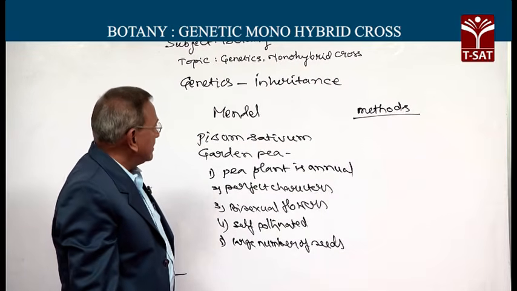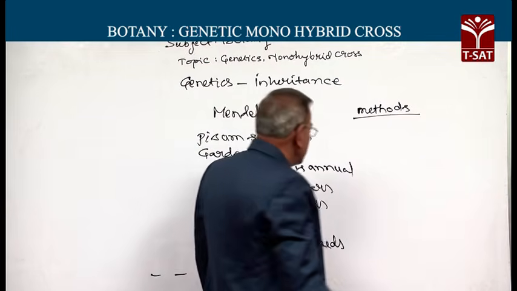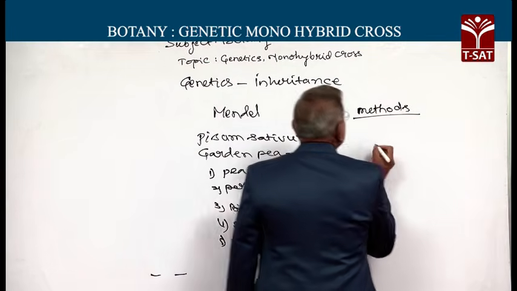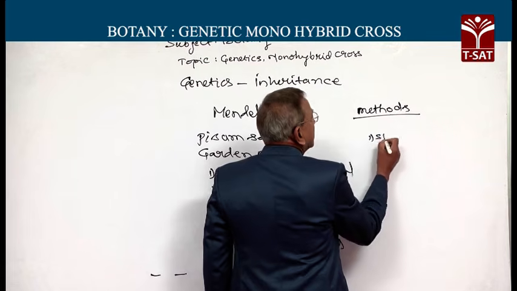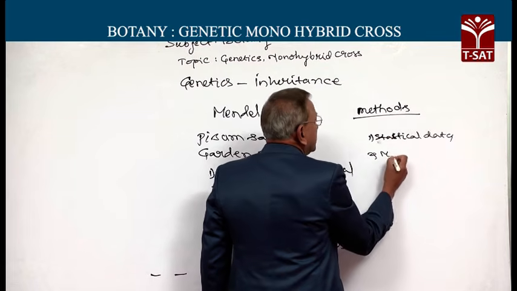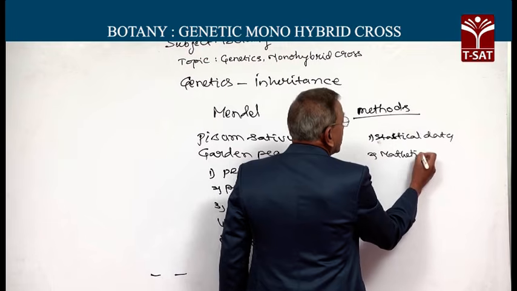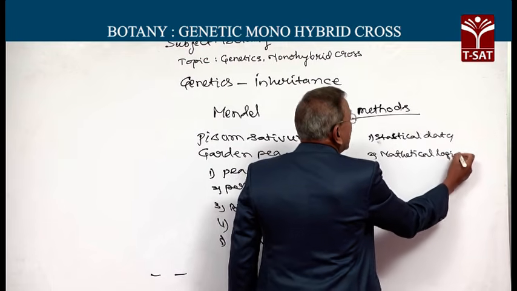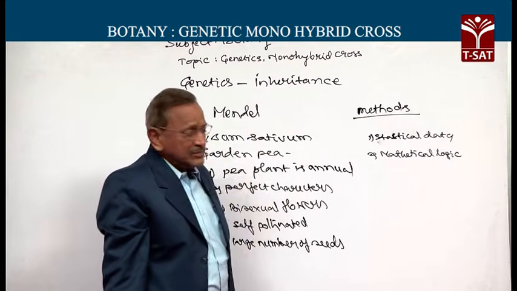Now, the methods employed by Mendel partly contributed to his success. What are the methods? He applied mathematical logic to the study of biology for the first time.